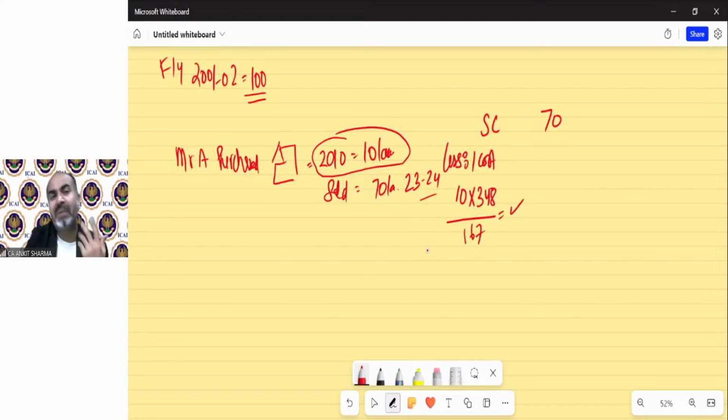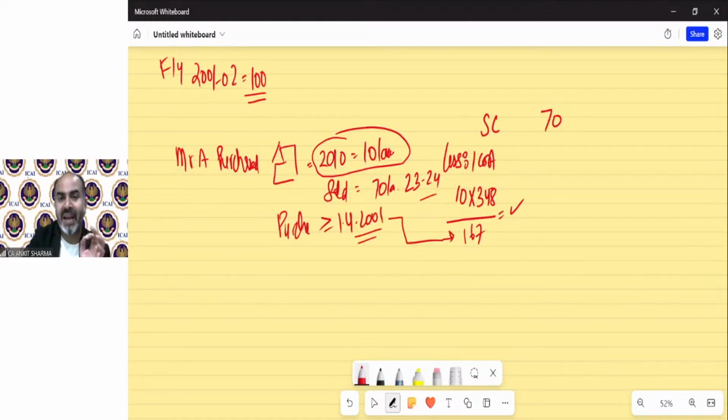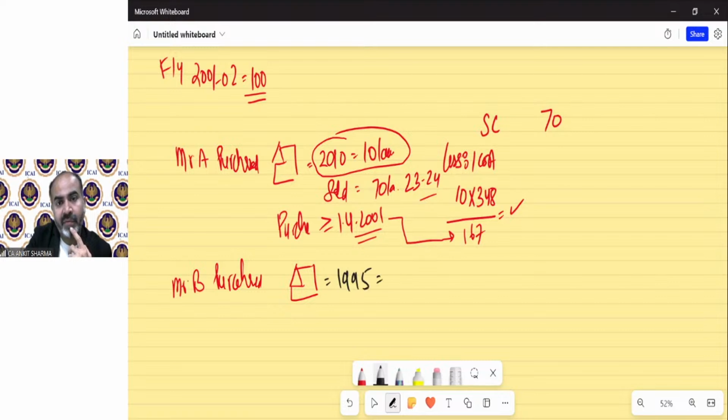So if asset has been purchased or acquired on or after 1/4/2001, then there is no problem. We will have our index and we can write that index and we can solve the value. But suppose if the question is this, Mr. B purchased a property in 1995 for rupees 10 lakh and sold this for 70 lakh in 23-24.